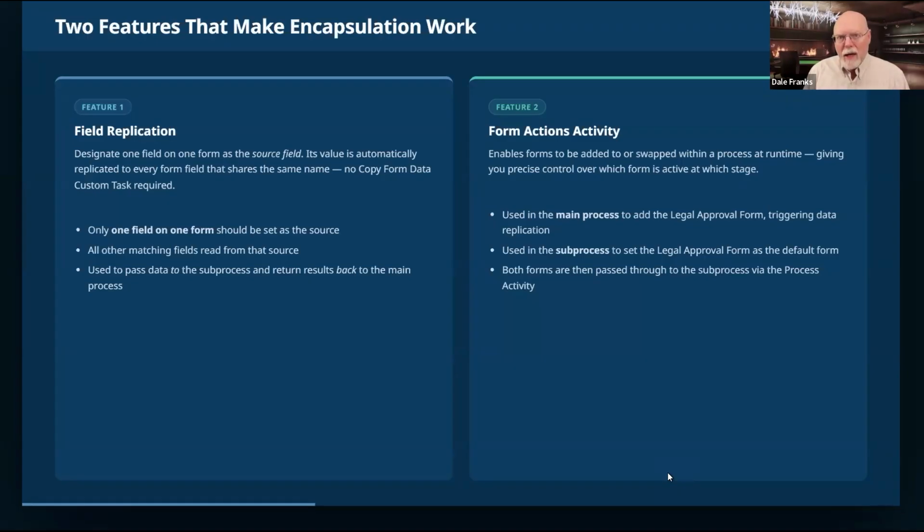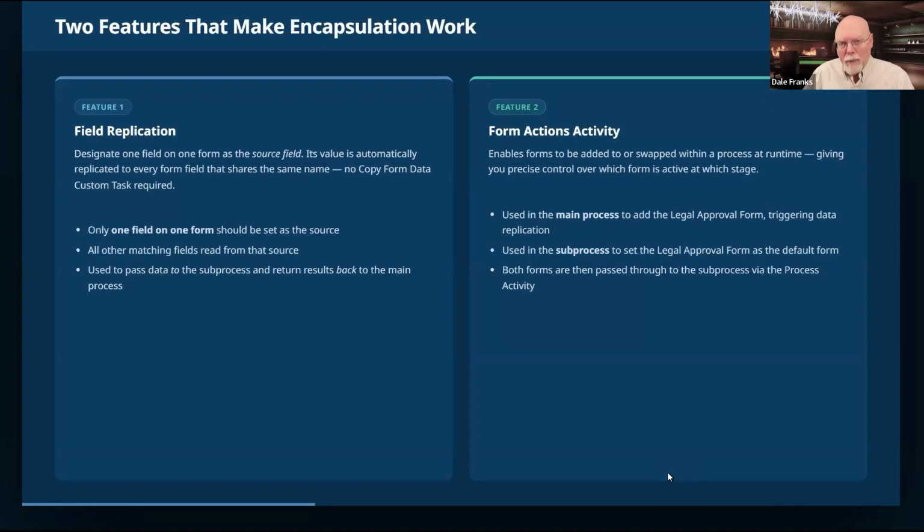You can designate a field on one form as a source field. That's generally a field that will be filled out by a user. And once a user fills that field out, you're going to want to use that value, perhaps as we are today, in multiple forms. Well, we're going to use it in at least one other form.